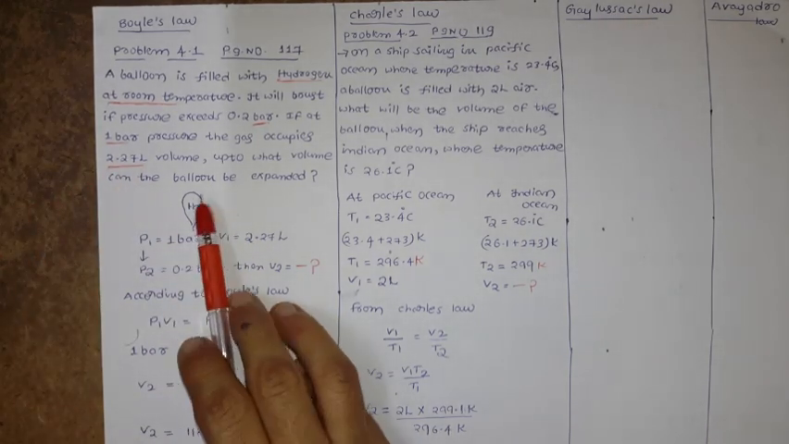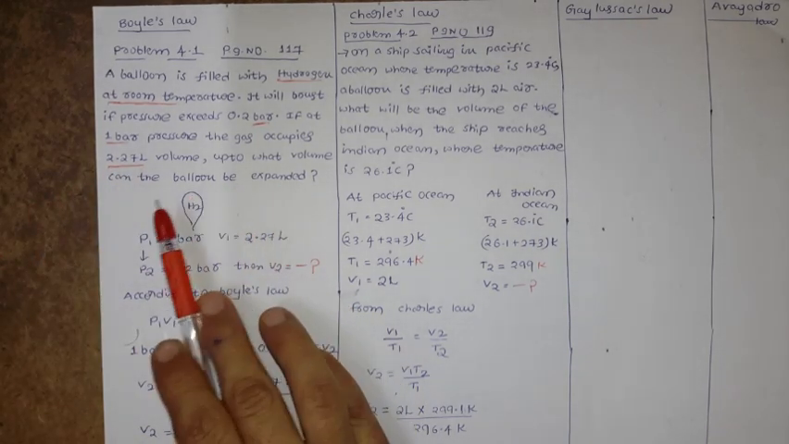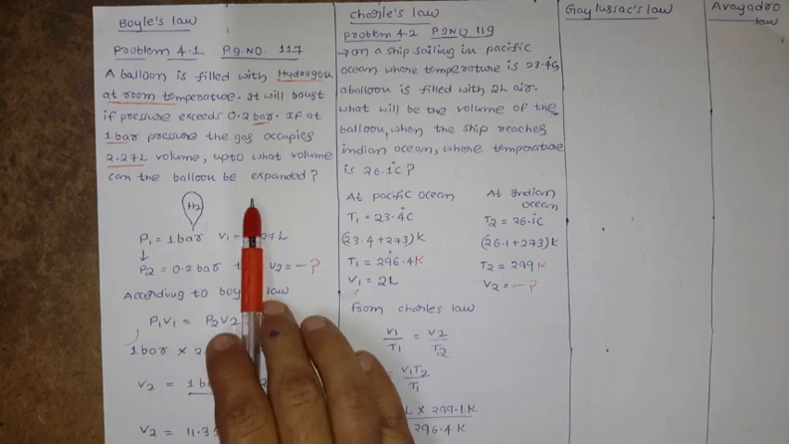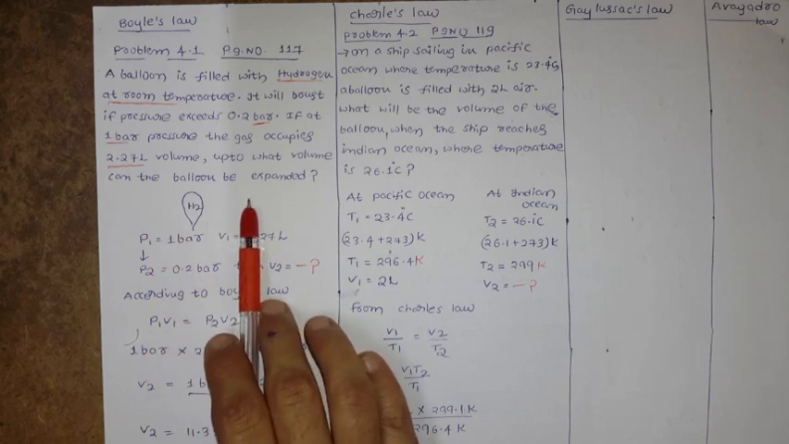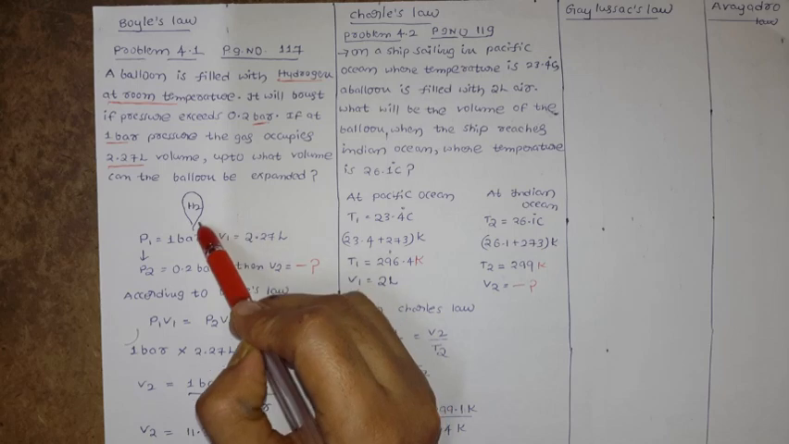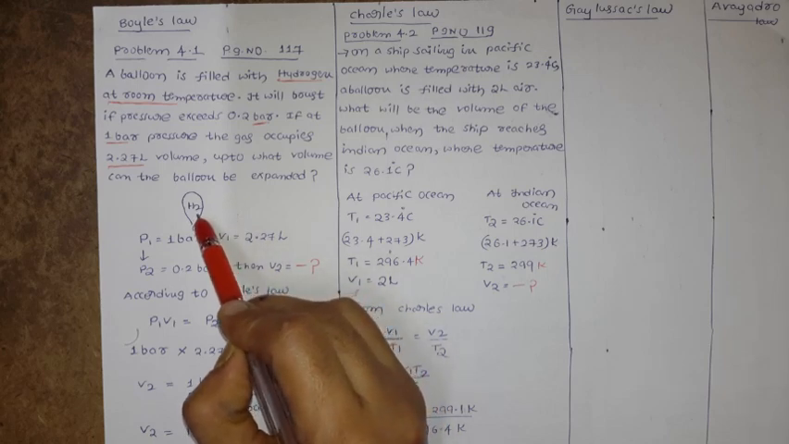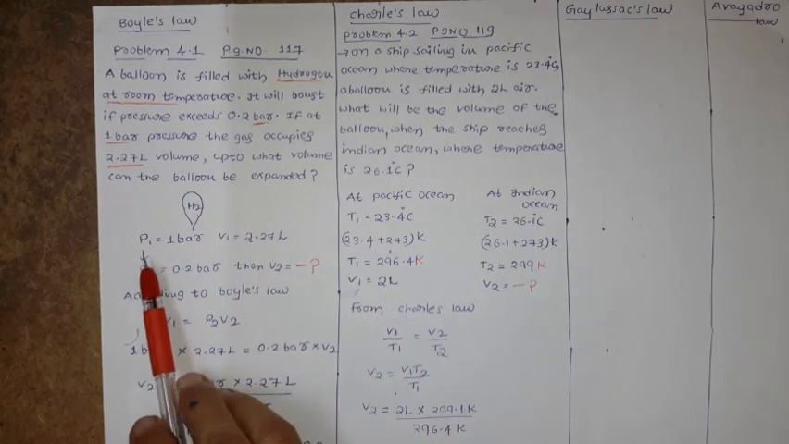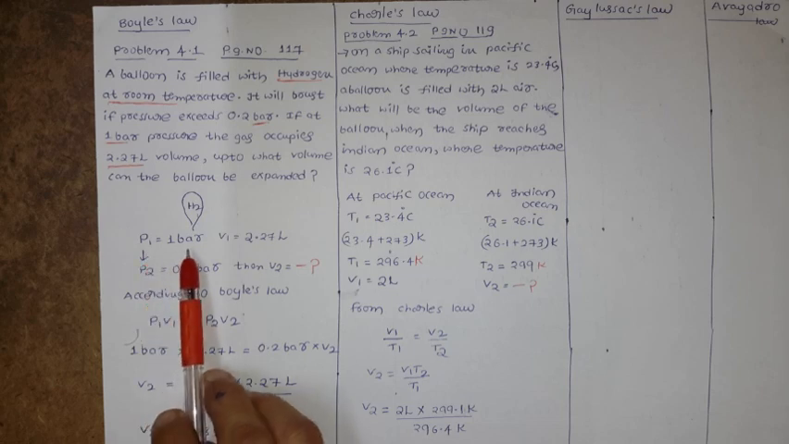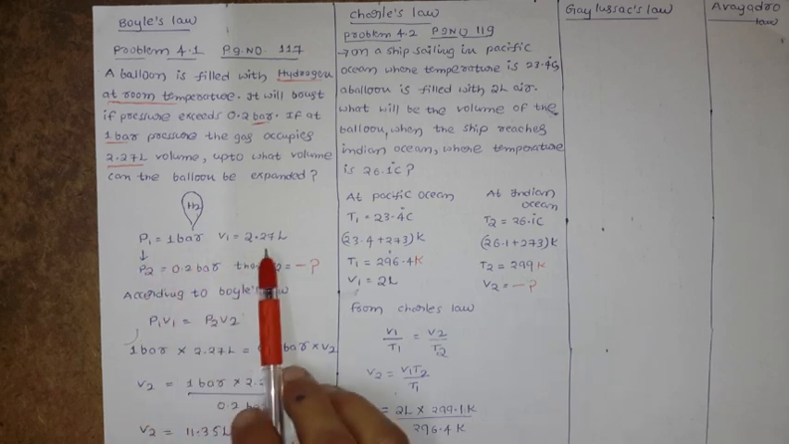2.27 liters volume. Up to what volume can the balloon be expanded? What is given? We have one balloon filled with the gas hydrogen. Initially it has the pressure P1 equal to 1 bar, and the volume is 2.27 liters.